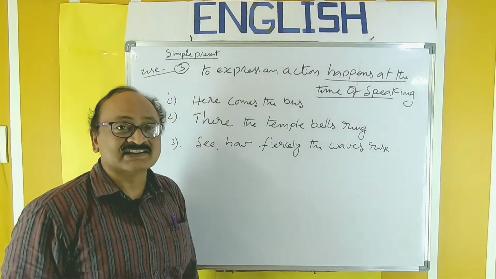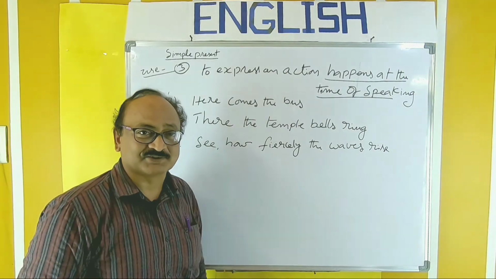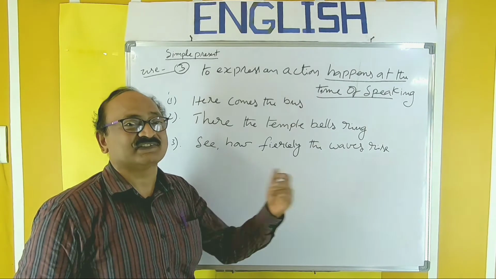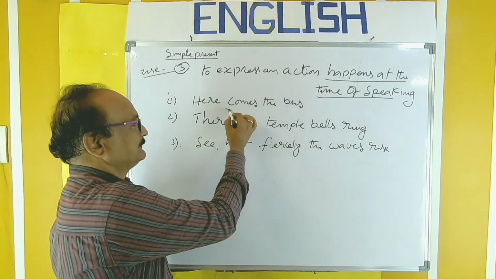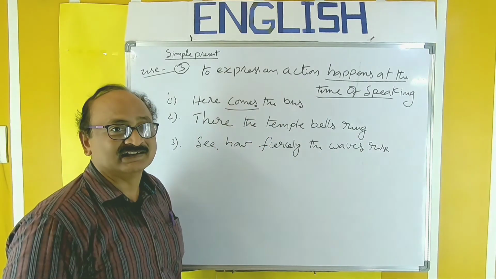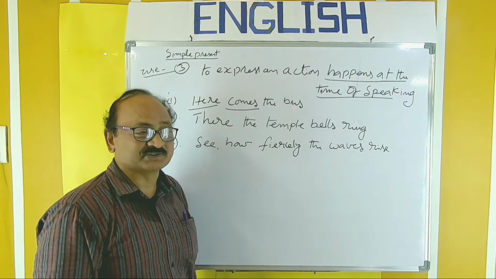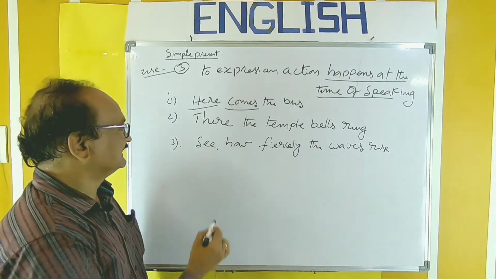Take the examples. Here comes the bus. So it happens before our eyes. So we can hear it, we can see it. That sort of actions only should be expressed here. Here comes the bus, the verb here. And of course, the word here is also used. Next, there the temple bells ring.